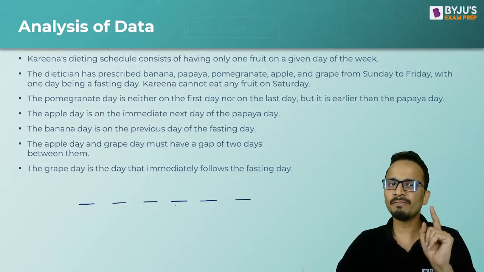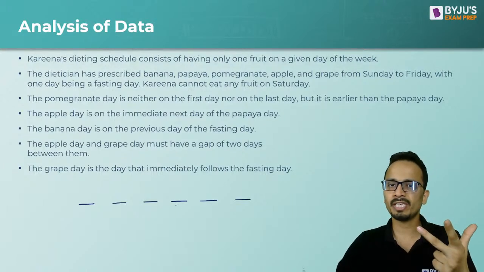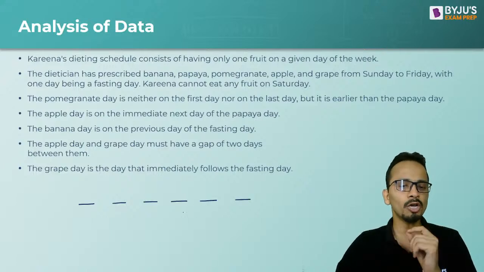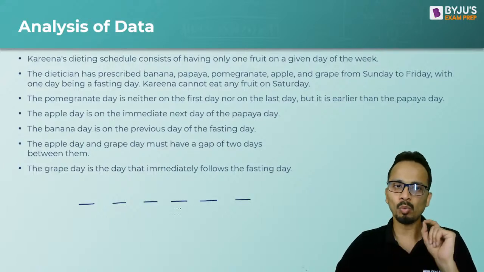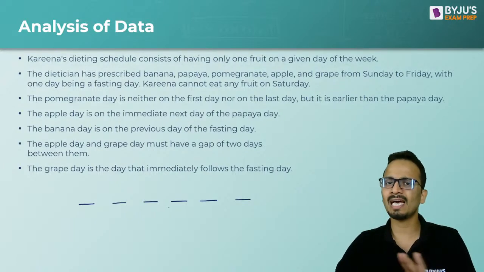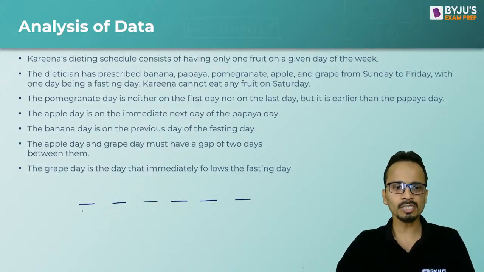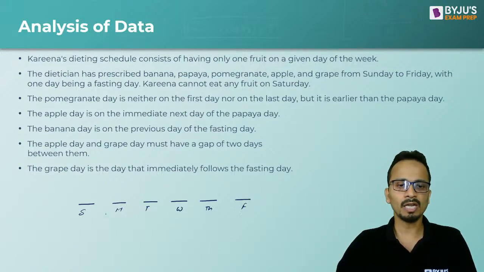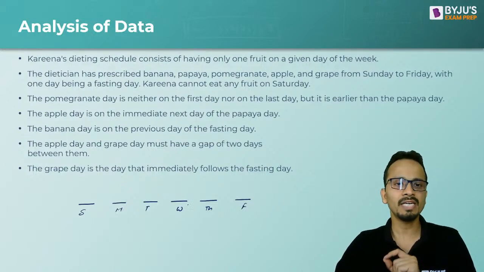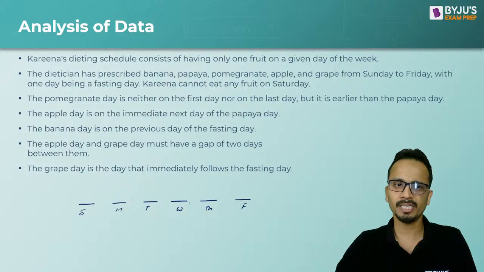So we are given 5 fruits: banana, papaya, pomegranate, apple, and grape. These 5 fruits will come on each of 5 days, and one day will be the fasting day. And on Saturday, no fruit is allowed, so Saturday we don't consider. So this is Sunday, Monday, Tuesday, Wednesday, Thursday, Friday. One fruit on 5 of these 6 days, and then one day will be a fasting day.